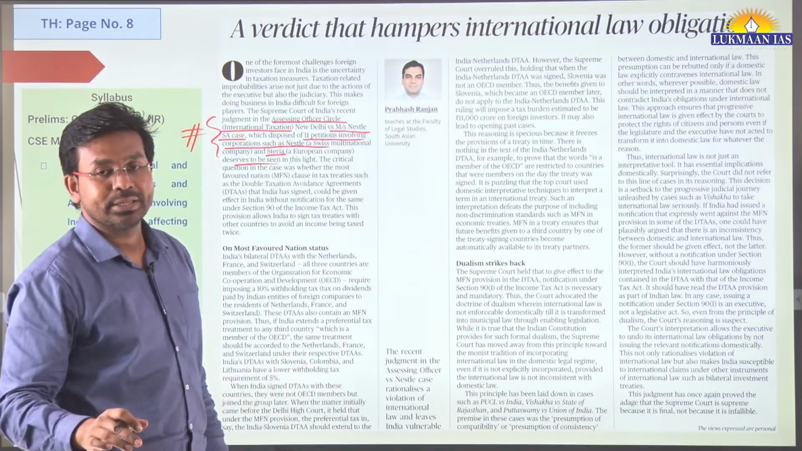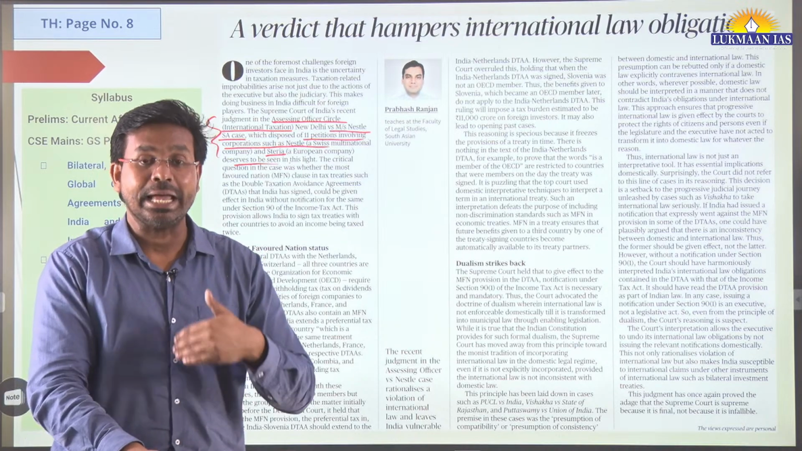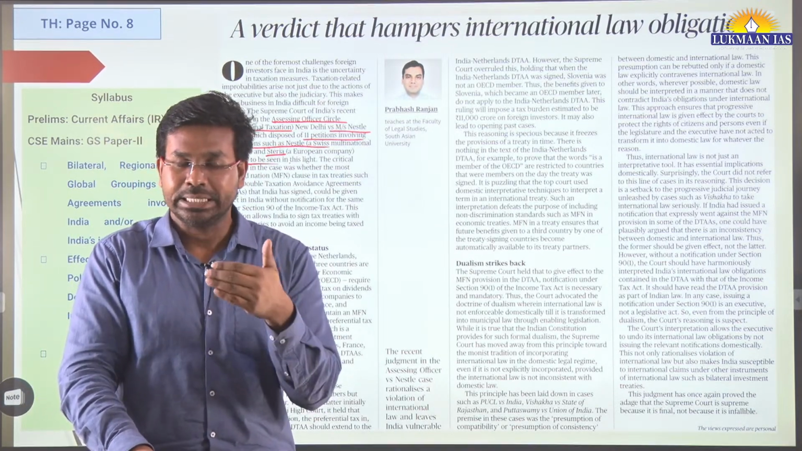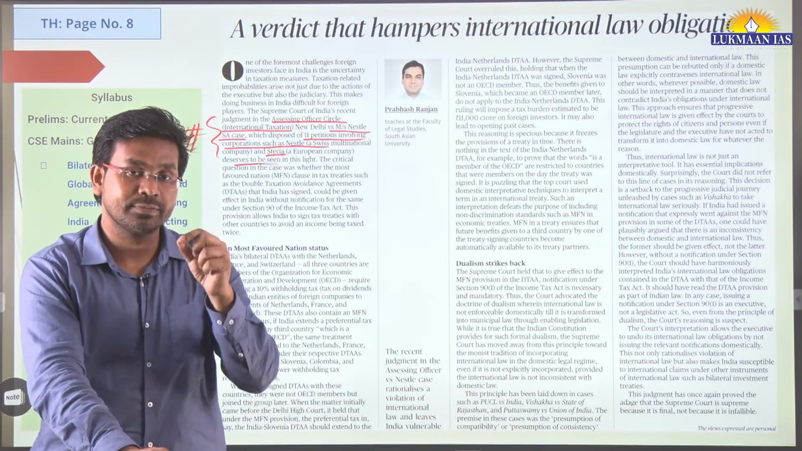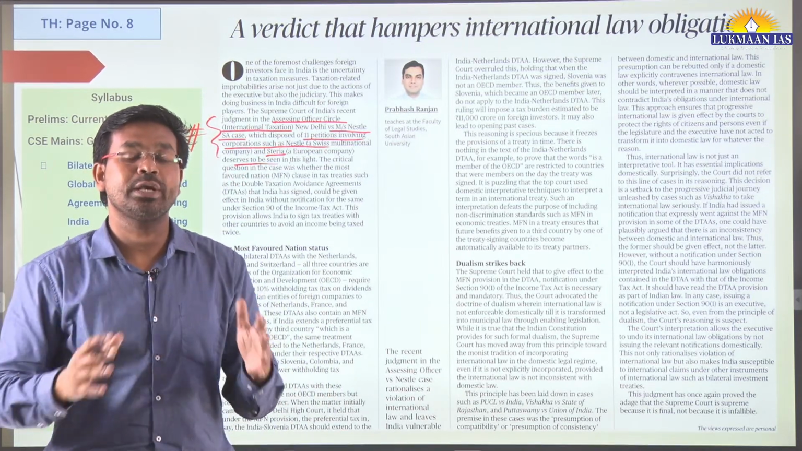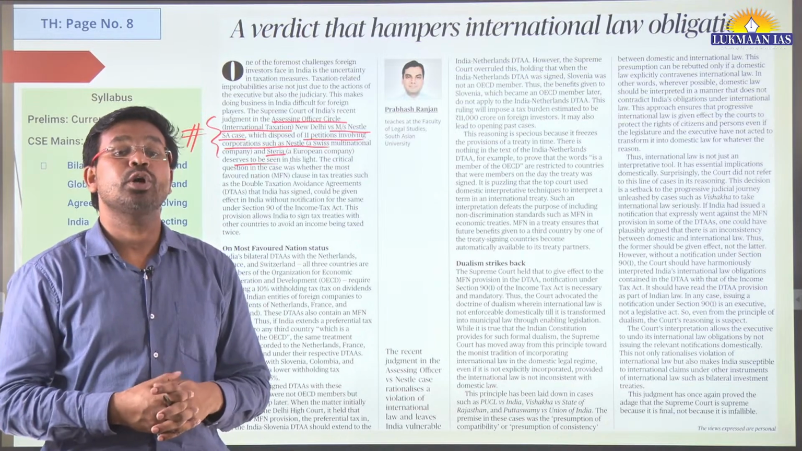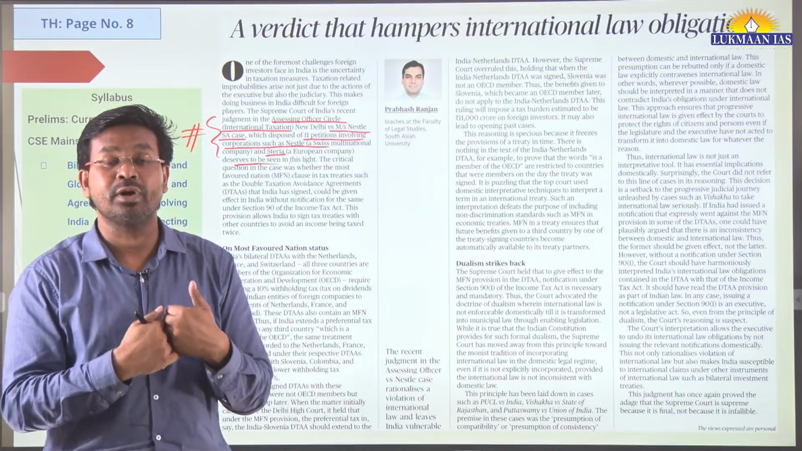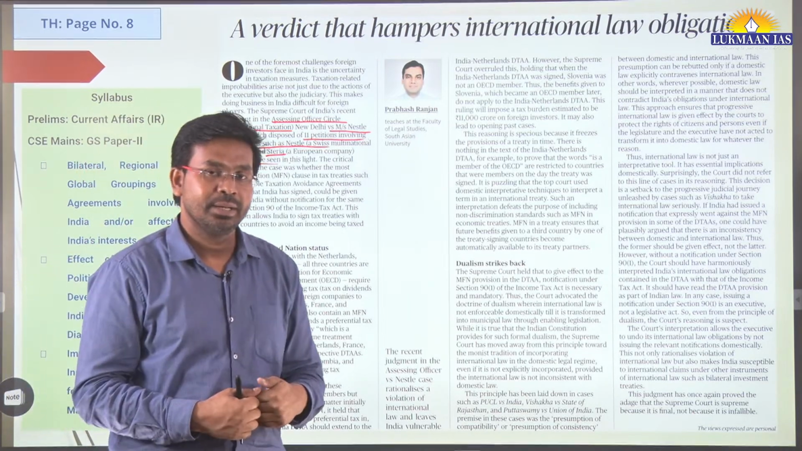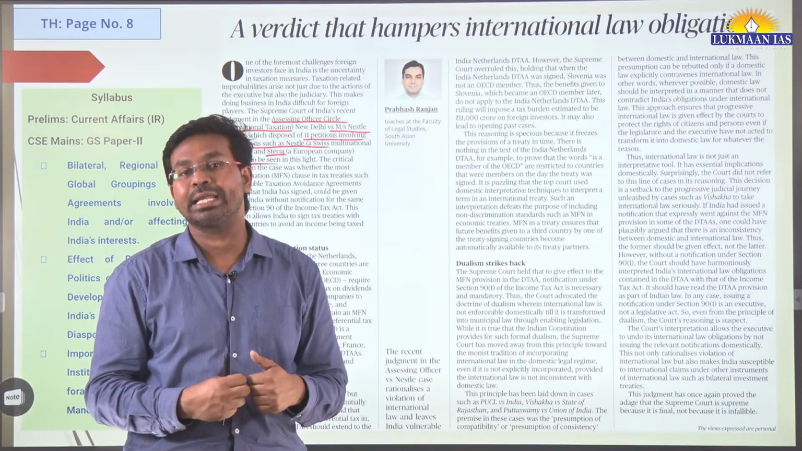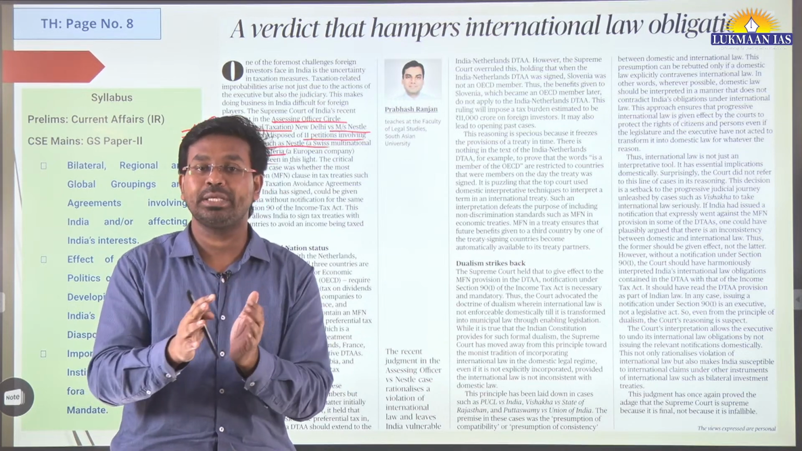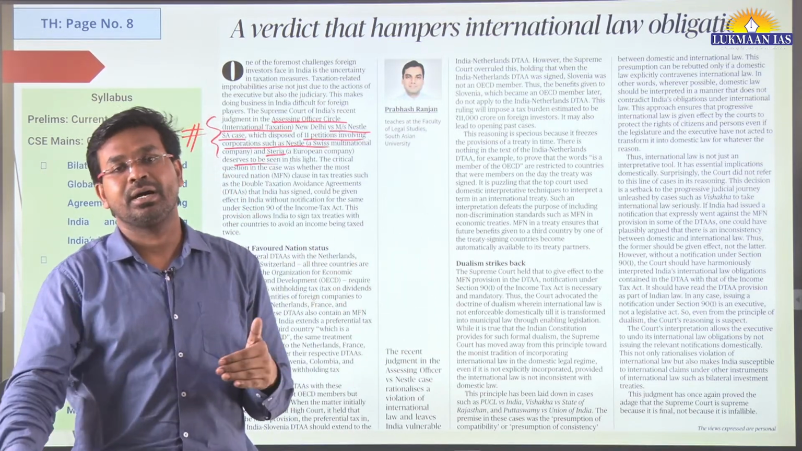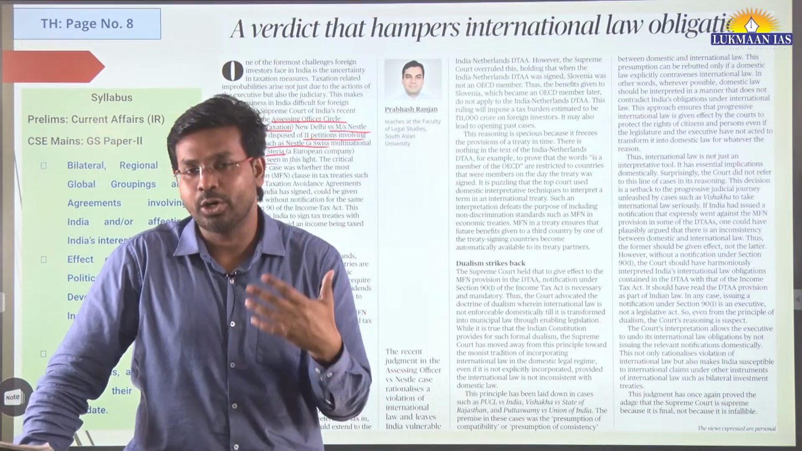So the author says that there are ambiguities in the economic laws that are there in India. The ambiguities are not only because of executive action, they are also because of judicial pronouncements, judicial verdicts and decisions, because many times the courts are giving decisions that are contrary to the established patterns in international law.